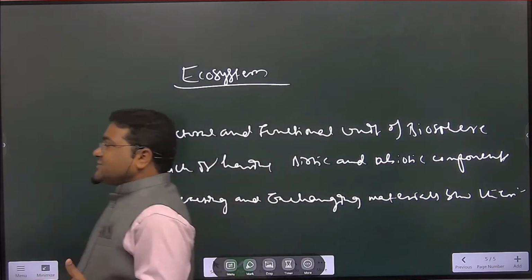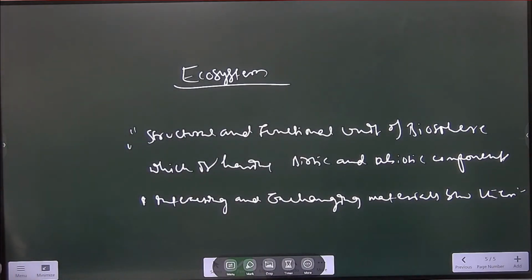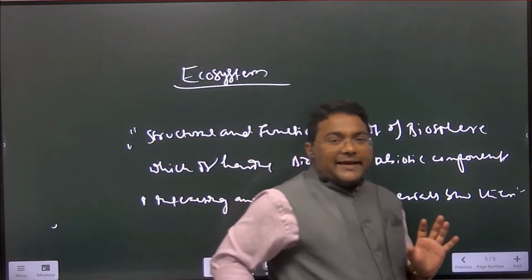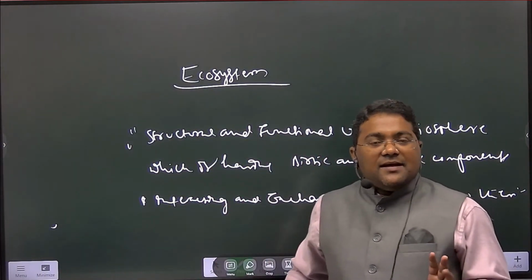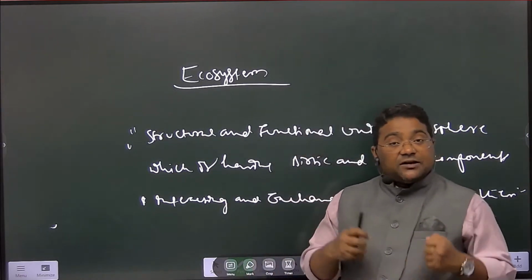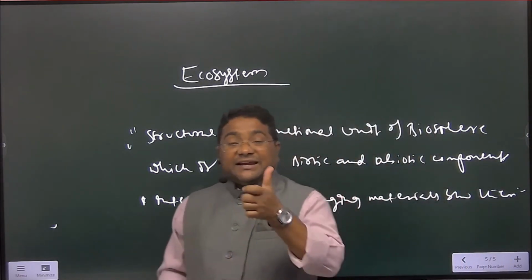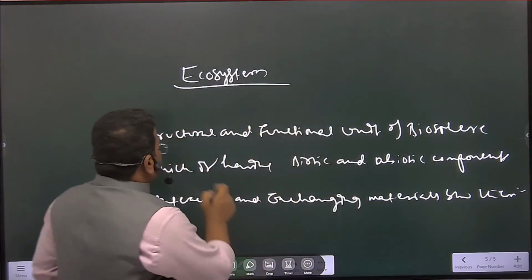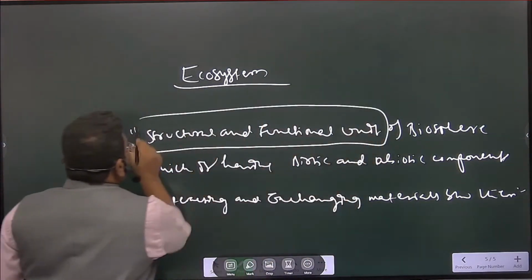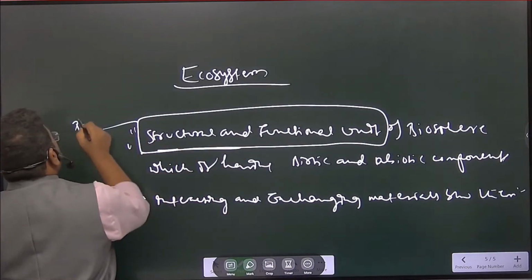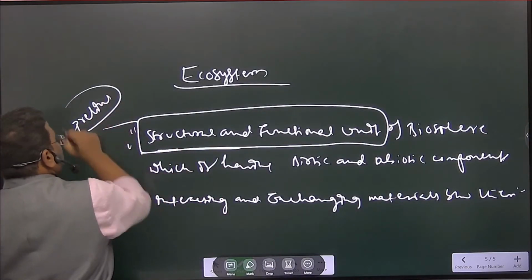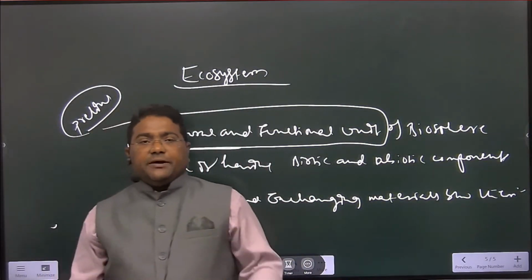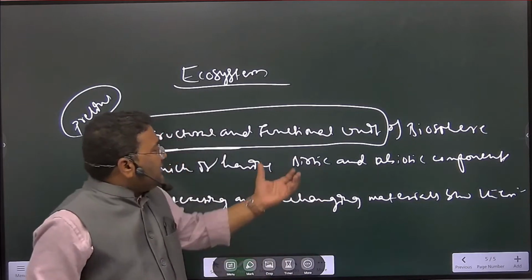Ecosystem is the structural and functional unit of biosphere, and it is having biotic and abiotic components. Already I explained the biotic and abiotic components. They are interacting and exchanging materials between them. It is having structure and it is also having function. A direct prelims statement. Structure, and it came in prelims. Structural and functional unit of biosphere. Direct statement.